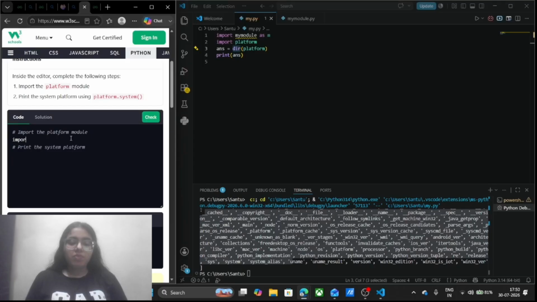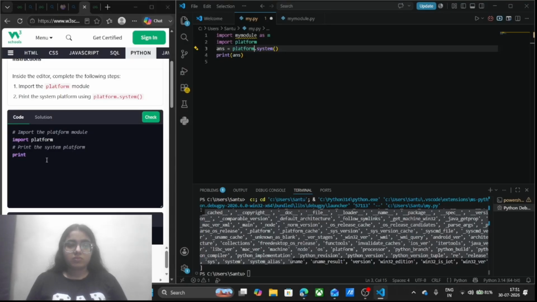I will import it using the import platform. This is the way of importing the platform function. I will just simply write import platform, and I want to print the system platform. So in order to print the system platform, what was the command? I will just simply write here print,